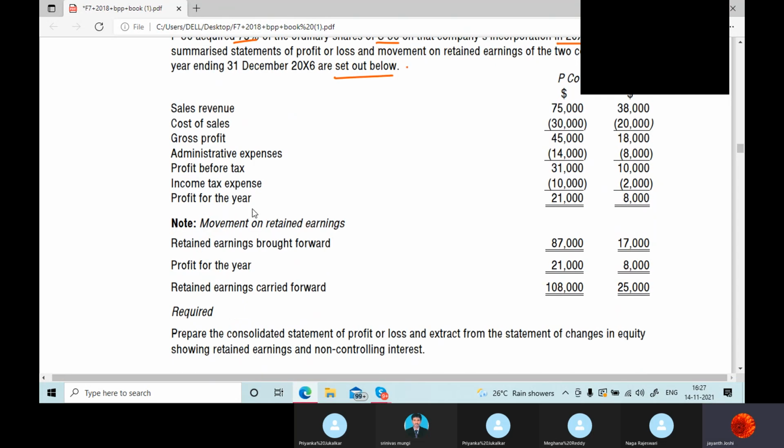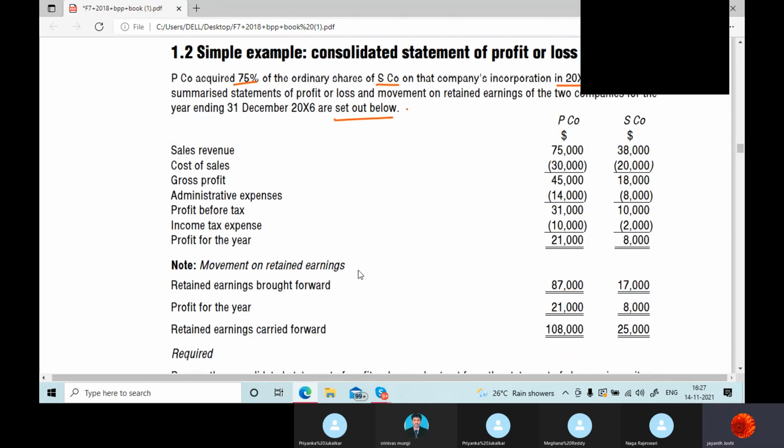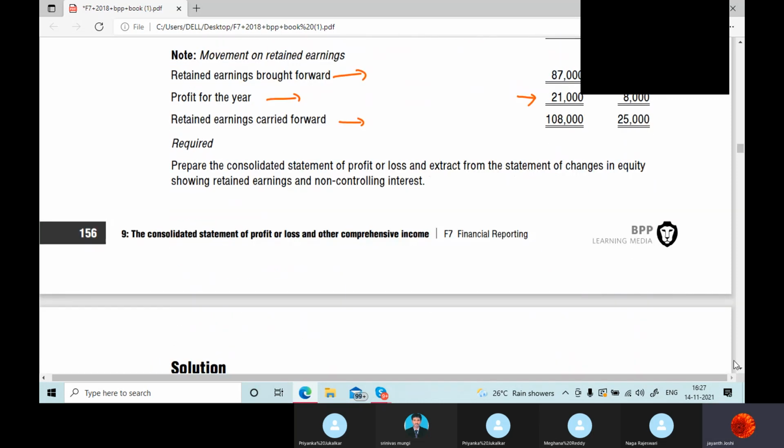They have also given the movement in retained earnings: the brought forward balance, the profit for the year, and the closing balance after adding the profit to the opening balance. You are required to do the consolidation.